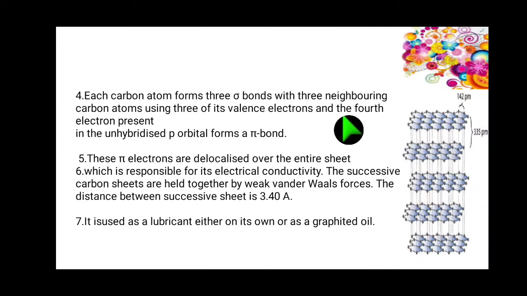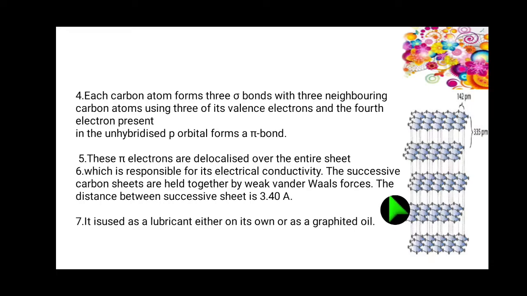One more electron is remaining. The fourth electron, present in the unhybridized p orbital, forms a pi bond. The pi electrons are delocalized over the entire sheet. The delocalized electrons are able to conduct electricity, which is responsible for its electrical conductivity.